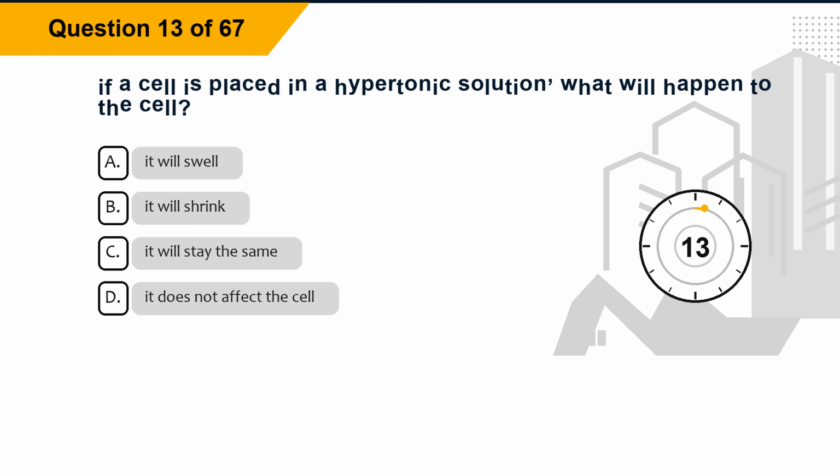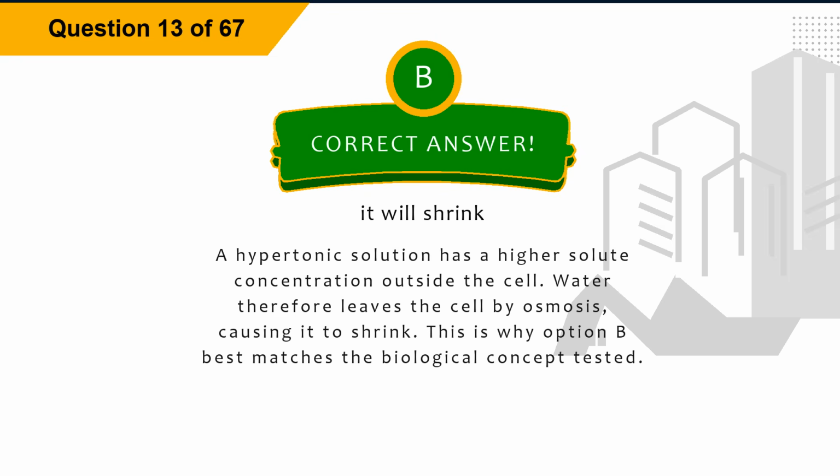Question 13. If a cell is placed in a hypertonic solution, what will happen to the cell? Option A, it will swell. Option B, it will shrink. Option C, it will stay the same. Option D, it does not affect the cell. The correct answer is option B, it will shrink.